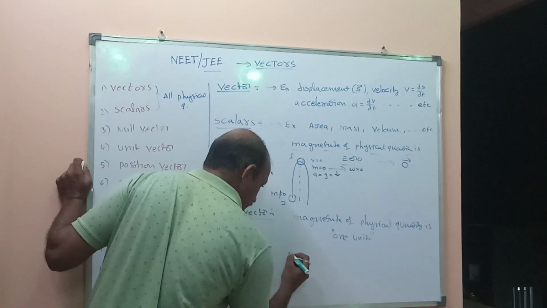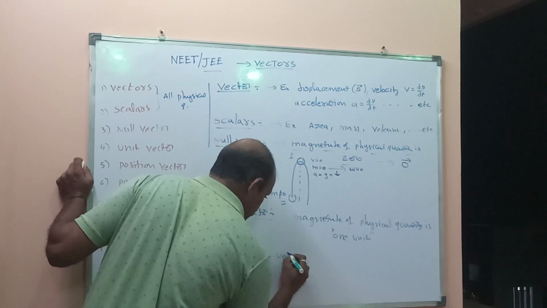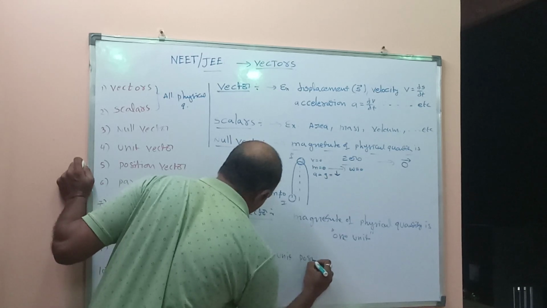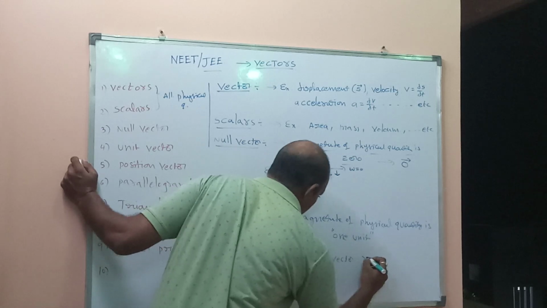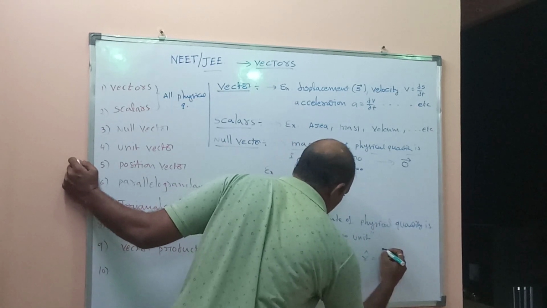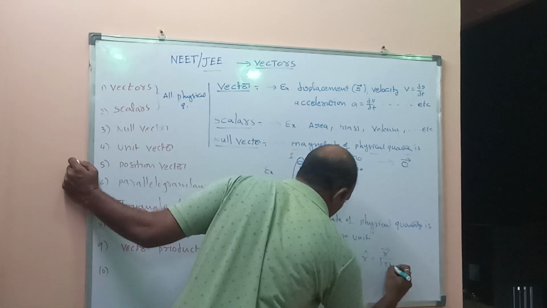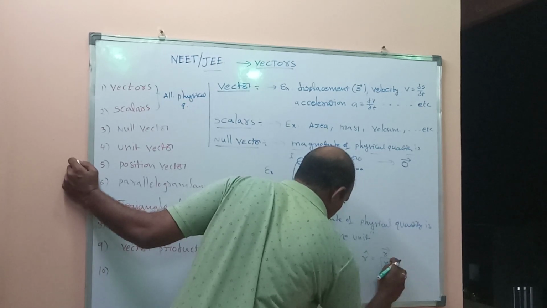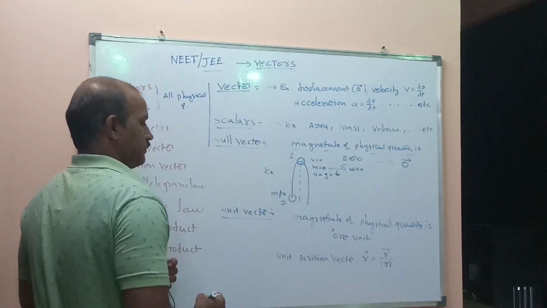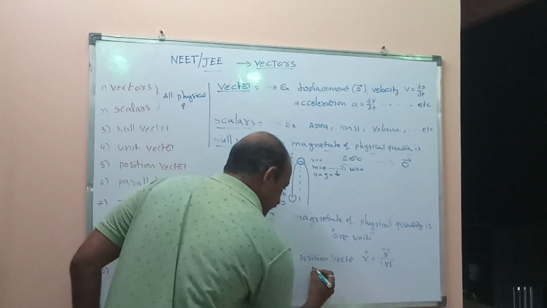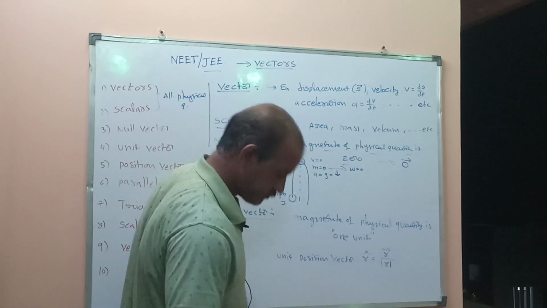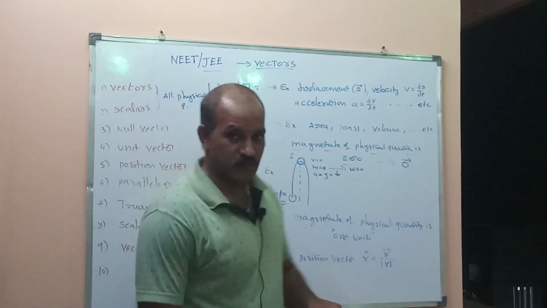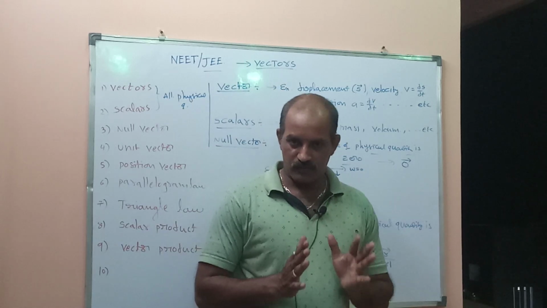So the unit position vector r cap equals r bar by the magnitude of r bar. Here the magnitude of r bar is delta r bar. Okay. Do you understand very clearly or very slowly?